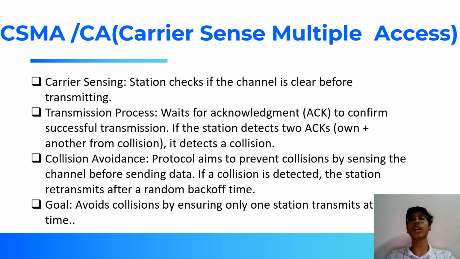Now next is collision avoidance. Collision avoidance is also a protocol in the medium access control layer. In this protocol, when a data frame is sent to a channel, it receives an acknowledgement whether the channel is clear or not. If the station receives only one acknowledgement, that means the data frame has been successfully transmitted to the receiver. But if it gets two signals, one from its own frame and another from the collision frame, then a collision has occurred in the shared medium. So it detects the collision of the frame whenever it receives a double acknowledgement. This is the method used by collision avoidance in order to avoid collisions in the shared channel.